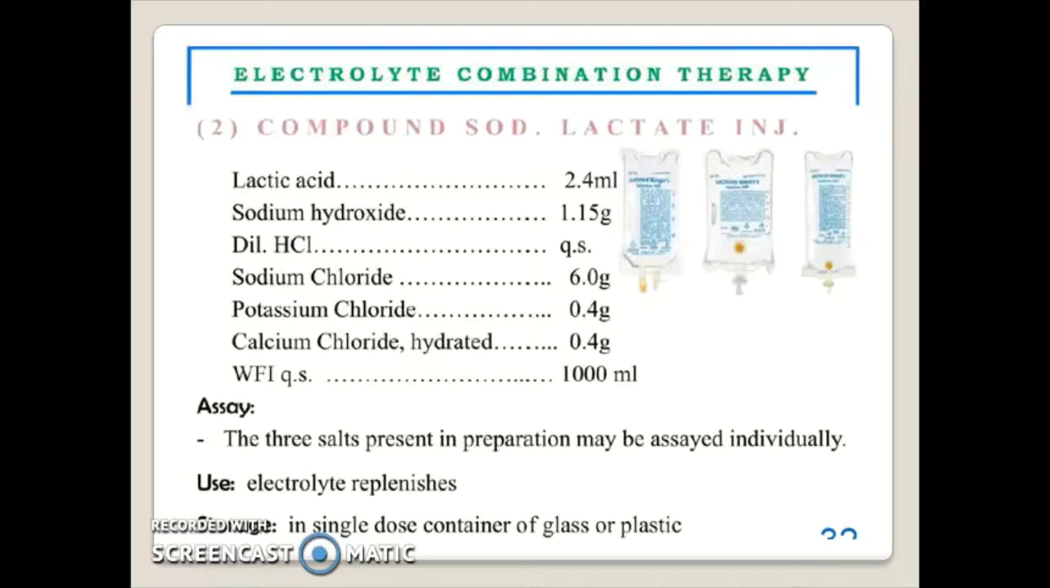It contains lactic acid 2.4 ml, sodium hydroxide 1.15 gram, dilute HCl as required, sodium chloride 6 gram, potassium chloride 0.4 gram, calcium chloride hydrated 0.4 gram, and water for injection 1000 ml. Use: electrolyte replenisher. Storage in a single dose container of glass or plastic.